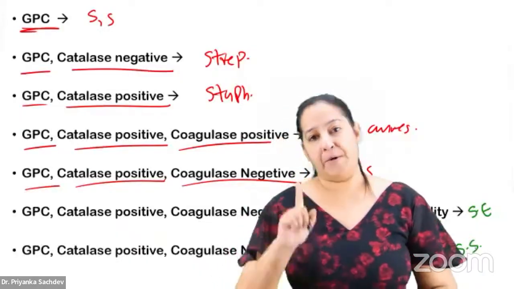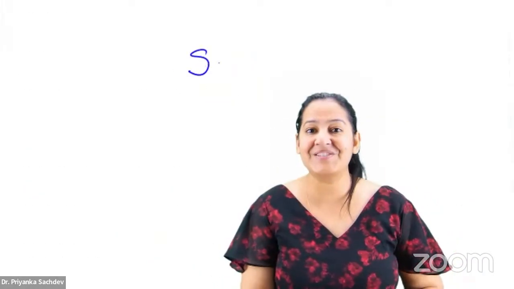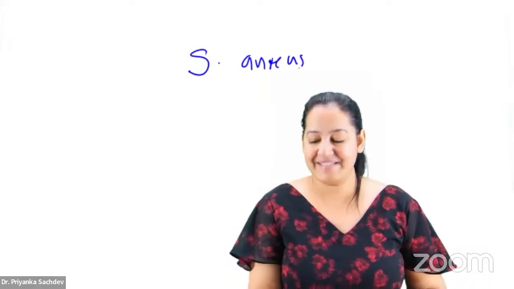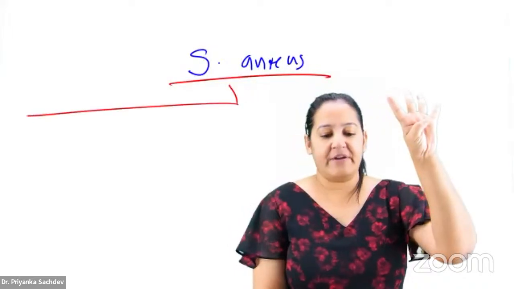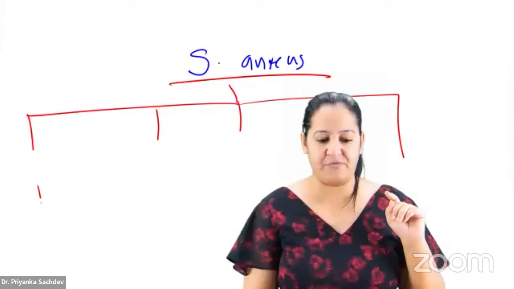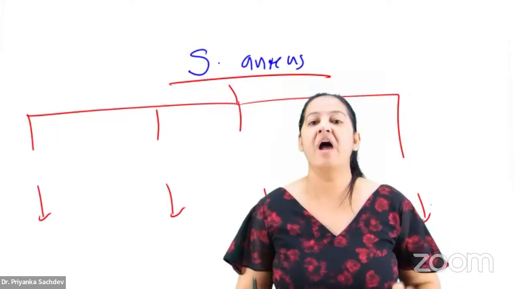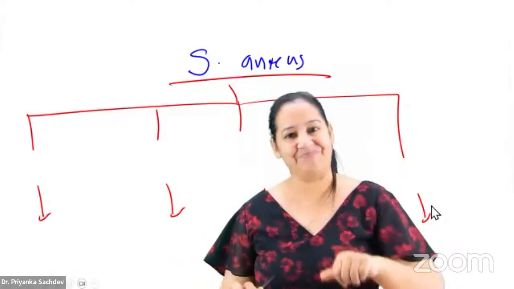Now we are talking about the main hero. I'm interested in the main hero. Who's the main hero? Staph aureus. Now I will tell you, Staph aureus secretes 4 toxins. The 4 toxins cause 4 diseases. I want to tell you the names of the 4 toxins along with the 4 diseases.